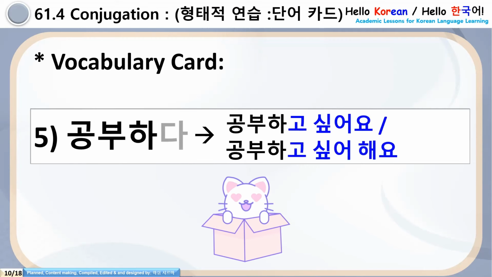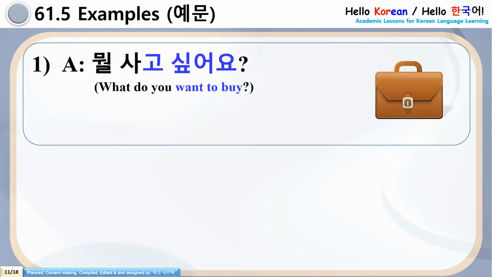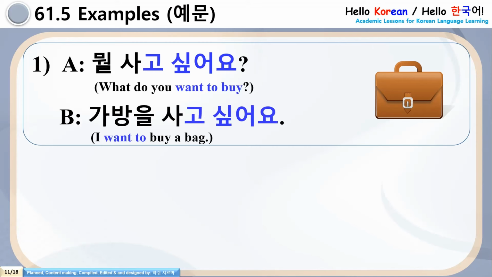Kumbu hago shippoyo, kumbu hago shippo heyo. So, conjugation is over now. Now, coming to the example part, see number 1. A. Mol sago shippoyo, khabangal sago shippoyo. So if we see this example, the statement of A is to the second person. What do you want to buy? And B replied in the first person, I want to buy a bag.